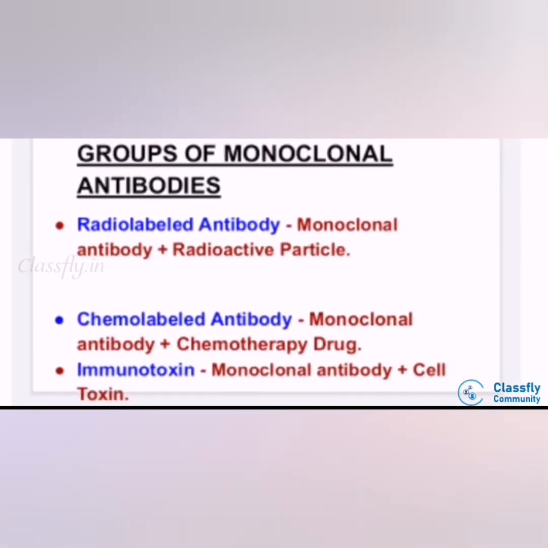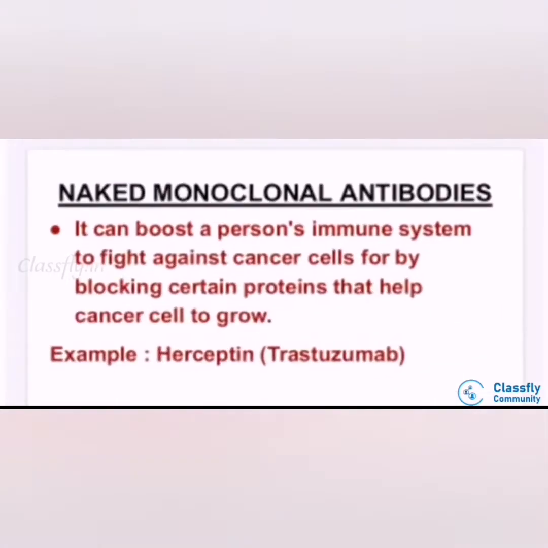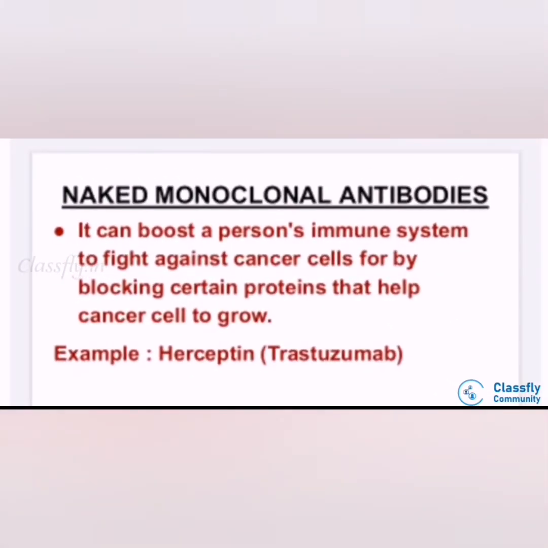If monoclonal antibodies are associated with radioactive particles, it is called radio-labeled antibody and the treatment is called radioimmunotherapy. If the conjugated monoclonal antibodies are associated with chemotherapy drugs, it is called chemo-labeled antibody. And if it is with any cell toxin, it is called immunotoxins. Now let's see in detail.